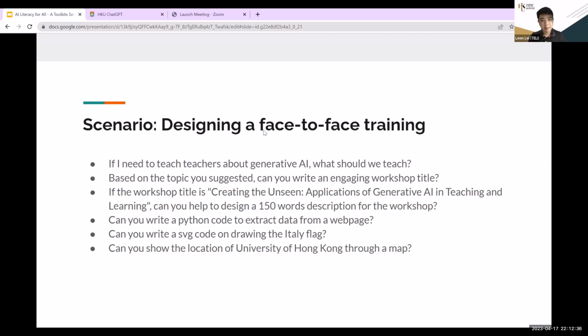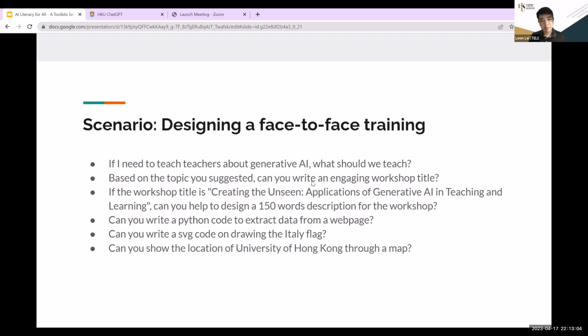Okay, so let's talk about some prompts that I have thought about. If I want to teach teachers about generative AI, what should I teach? The system provided me 8 topics, and then I said, based on these topics, can you suggest an engaging workshop title? You can change the term engaging to something else: more formal, more juicy, more popular, more common, etc.